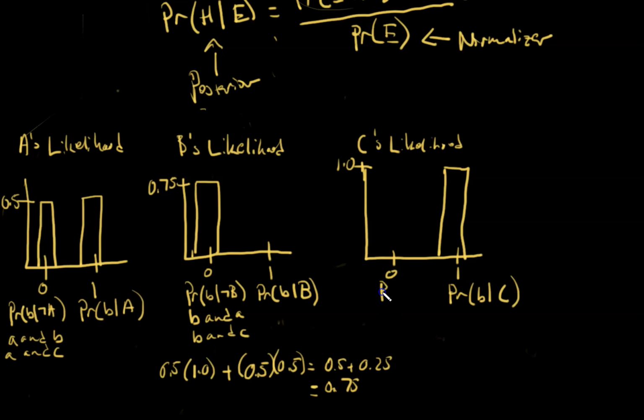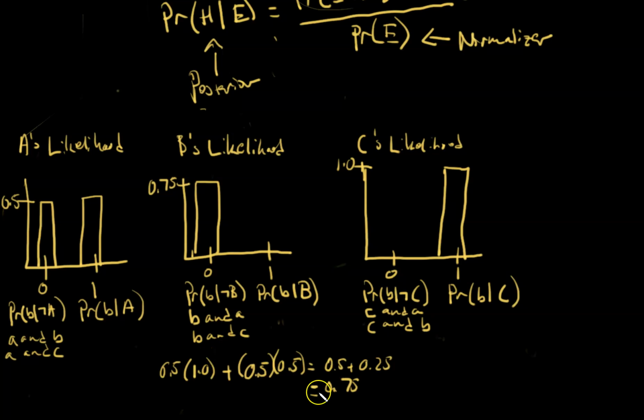And then how about this guy right here? The probability that the warden would say B, given that C would not be pardoned, or that he would be executed. So then let's think through this. If we knew that C would be executed, it could be C and A, or it could be C and B. We can actually use this same calculation.